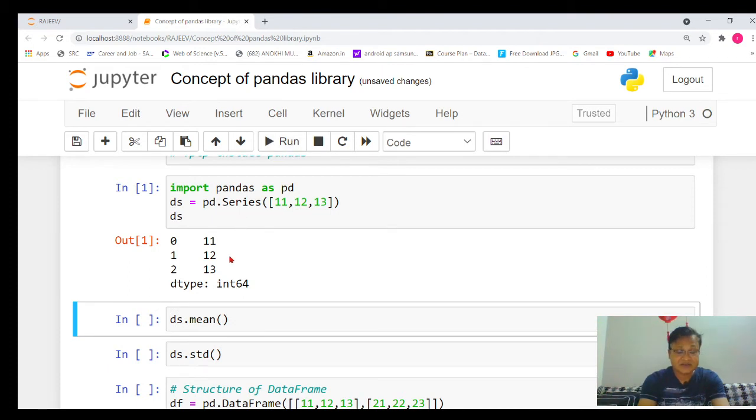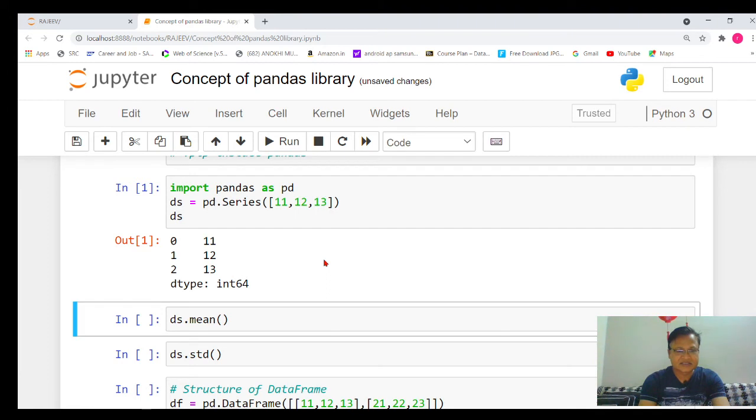As I have discussed, in a data frame each list will be represented in the form of a column. That's why you have seen this is the list, and that data has been presented in the form of a column. Since the data type is integer, it's showing the data type as integer, and this is the default indexing of the data which is created in a series object.